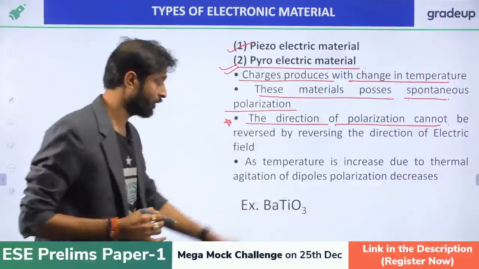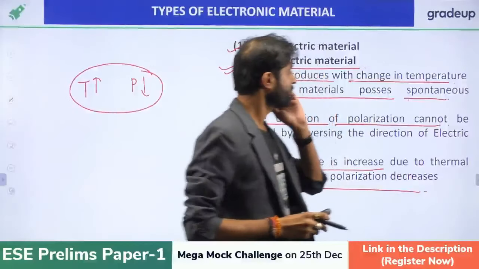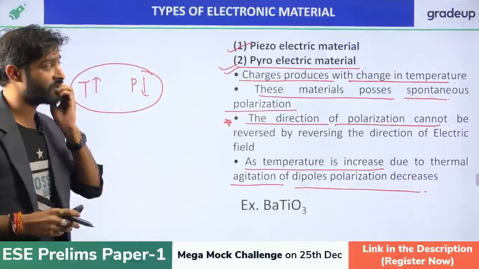As temperature increases, we know there will be spontaneous polarization. Now what happens when the temperature increases? When temperature increases, due to thermalization the dipole polarization, or the polarization of the system, will decrease. So as temperature increases, the polarization will decrease. A change in polarization produces charge, right?